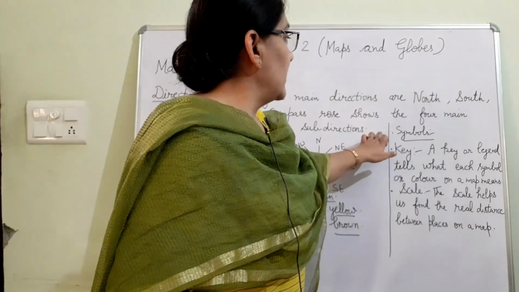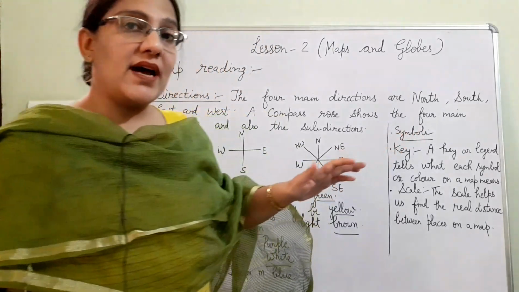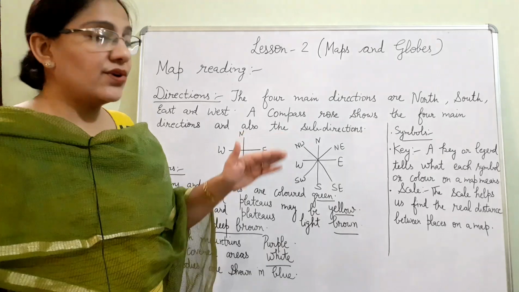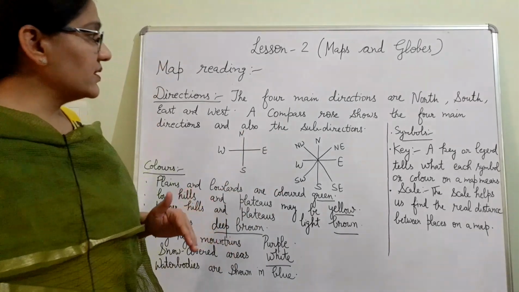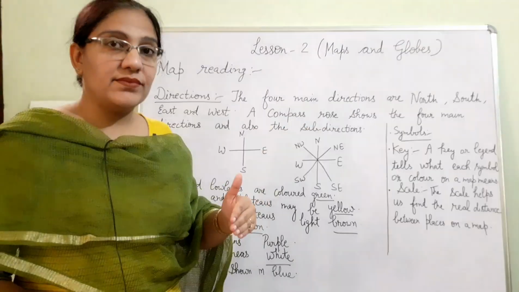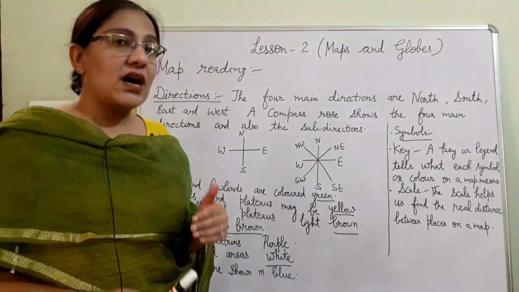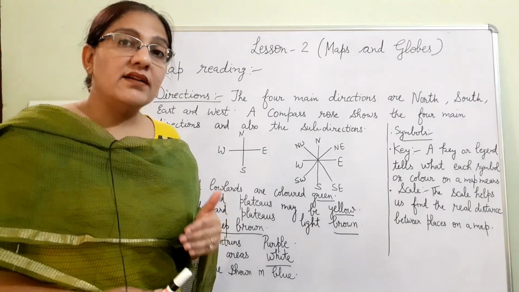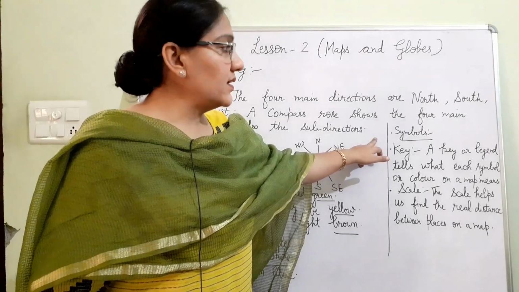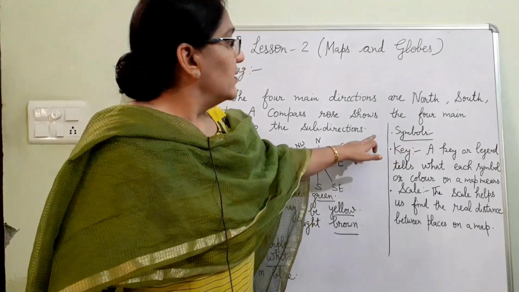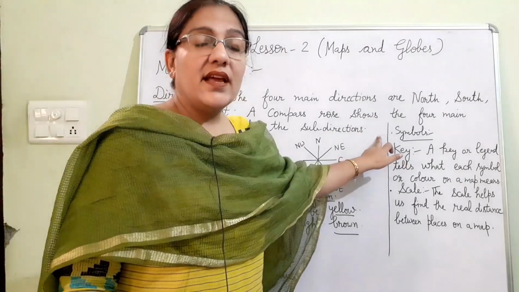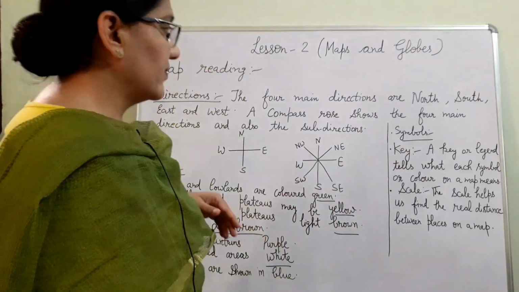Next comes symbols. Why do we use symbols on a map? You must have seen that different symbols are used on different kinds of maps, because we cannot show the actual figures on the map. It is very difficult to show a house, tree, building, bridge on the map. So we use different symbols to show different buildings, etc. With the help of symbols, these symbols save space and make a map easier to read.